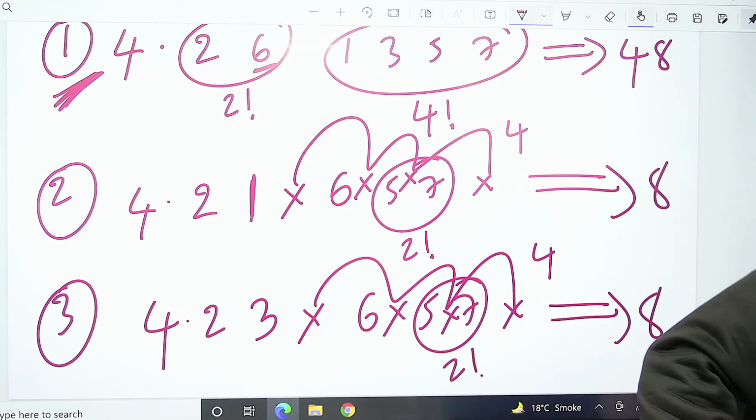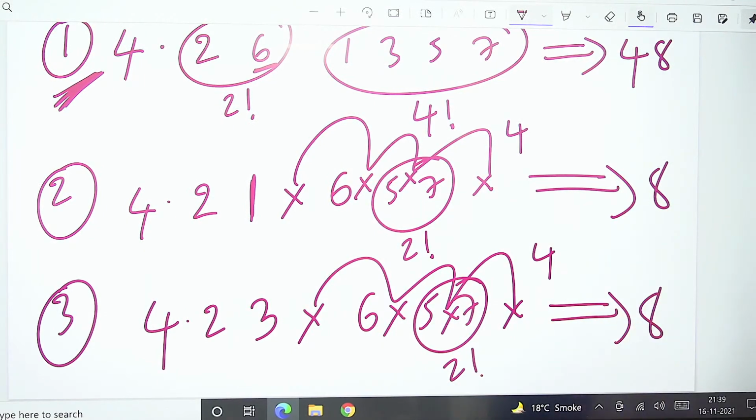This question is a really nice problem. Can you see one time?